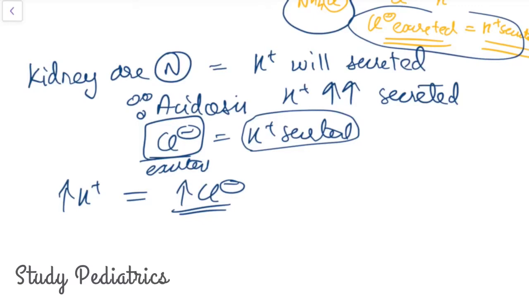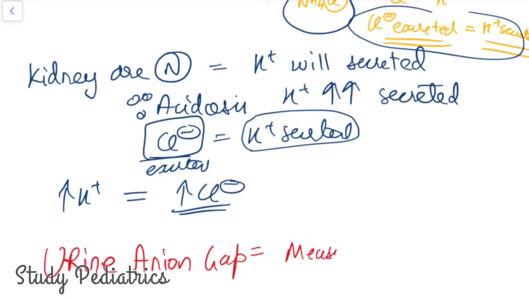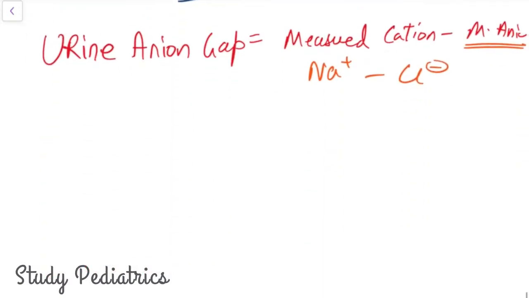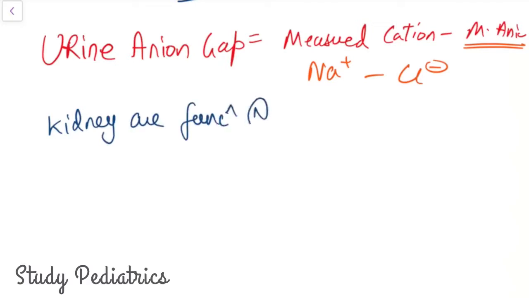Therefore, if we measure the urine anion gap, which is the same as measured cations minus measured anions, that is, the measured cation is sodium and the measured anion is chloride. We can infer that if the kidneys are functioning normally, then the chloride will be excreted more.